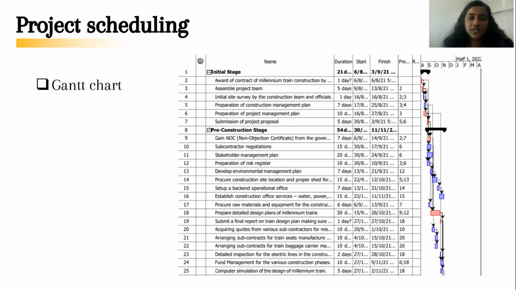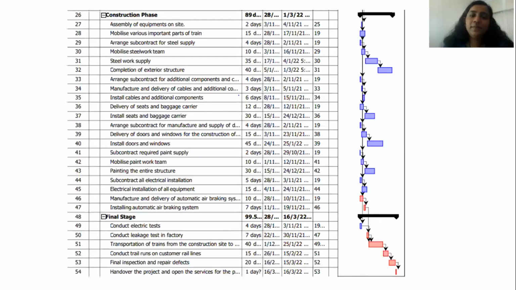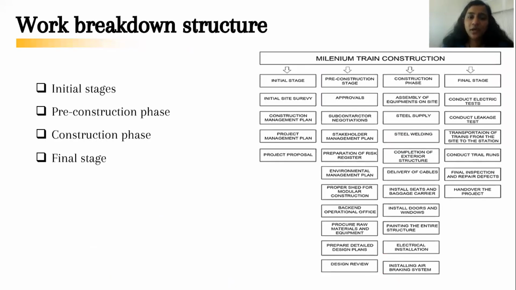between each activity. Accordingly, the important step in this project is the detailed review of the design of the train in the pre-construction phase, which can create impact in the following activities, since all the tasks are interrelated. The next one is the work breakdown structure, in which the entire task is subdivided into small activities that make each task easy to manage. In this project, the overall project is divided into 4 phases.